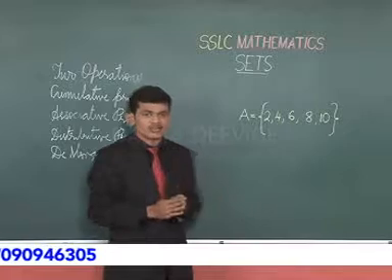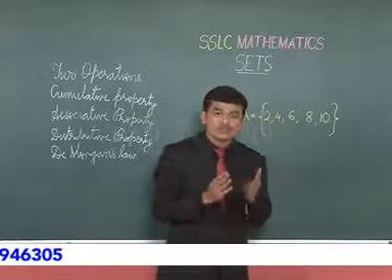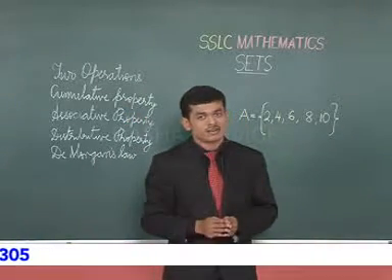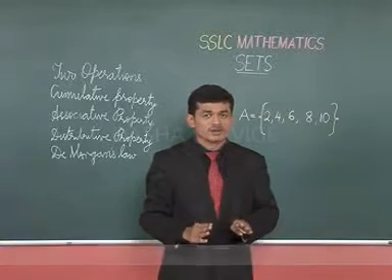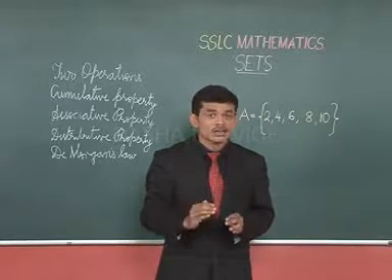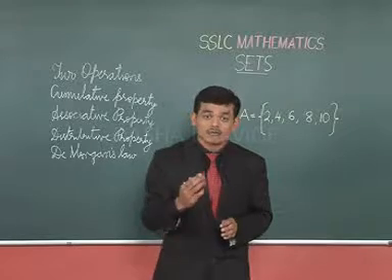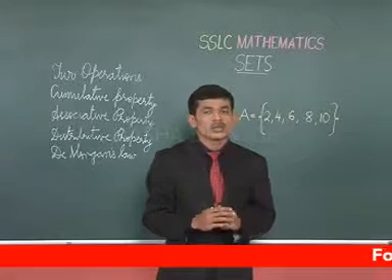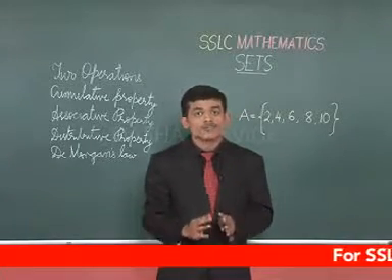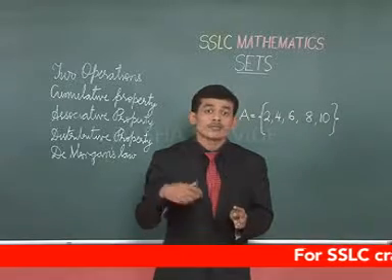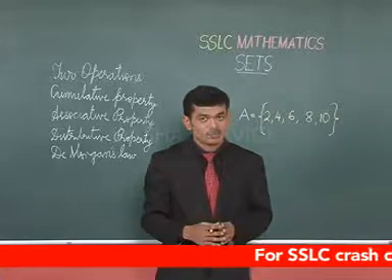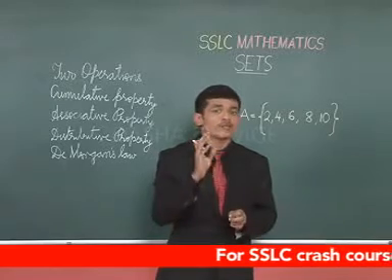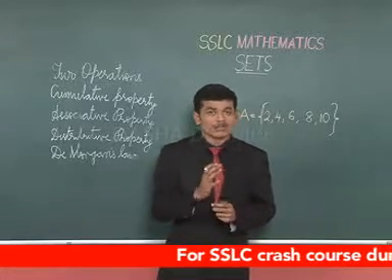There can be various sets. There are universal sets, there are null sets. Universal set, by definition, contains many subsets. So, universal set is like a parent set.